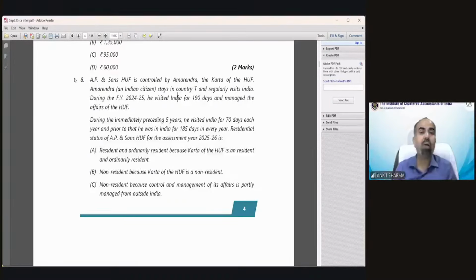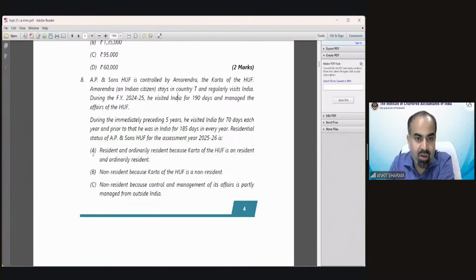To manage the affairs of the HUF. During the immediately preceding 5 years, he visited India for 70 days each year, and prior to that, he was in India for 185 days in every year. Residential status of AP and Sons for the assessment year 25-26 is.